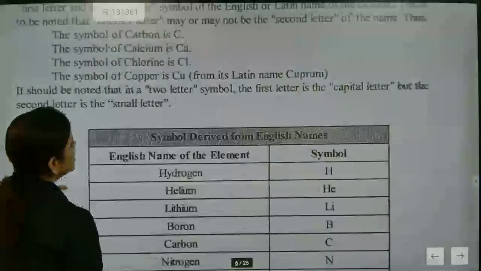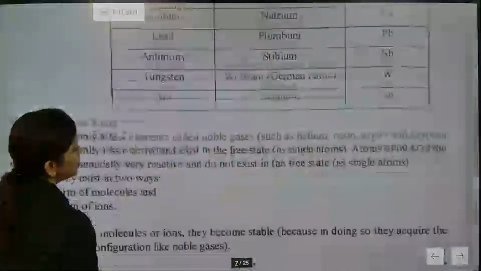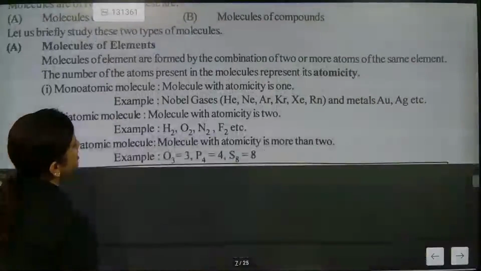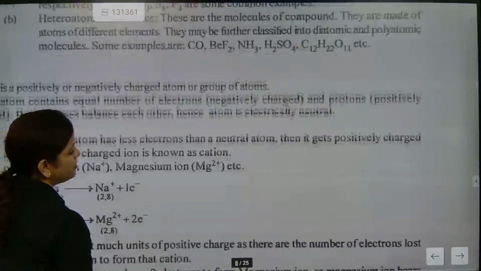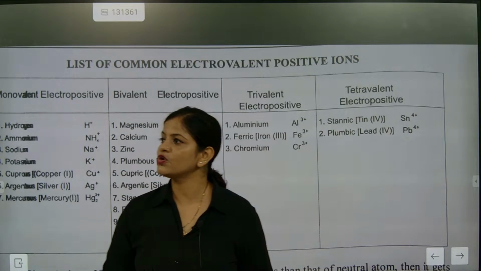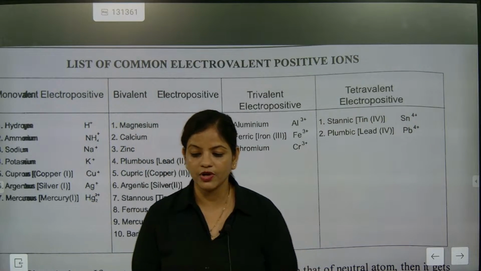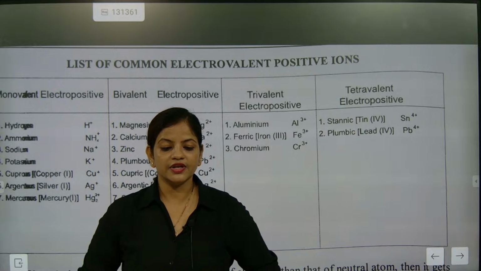Previously, how they gave symbols, and atomic number, shortcut definitions, everything we are going to study in the next class. The next class will be very, very interesting. Please join the next session and I will explain the atomic structure in much more detail. Electropositive and electronegative, everything I am going to teach in the next class.